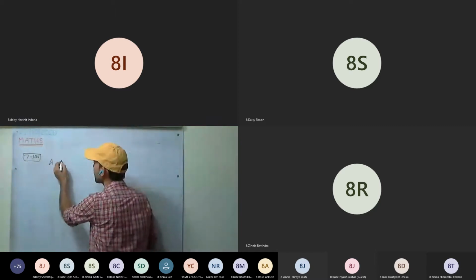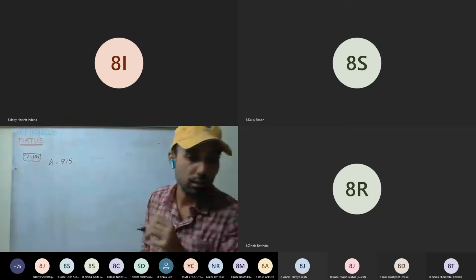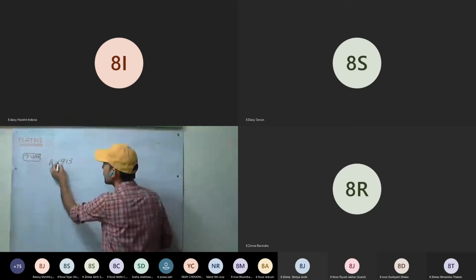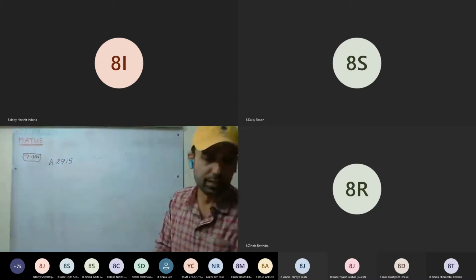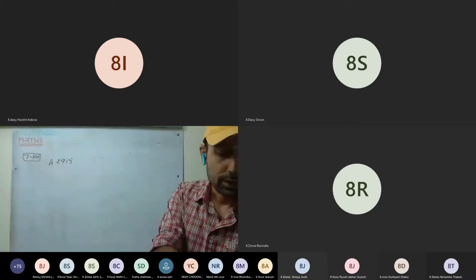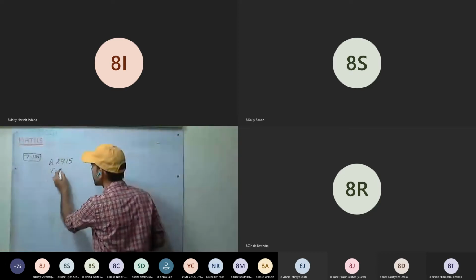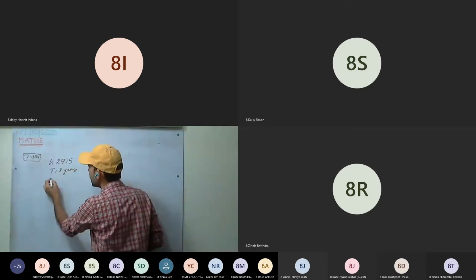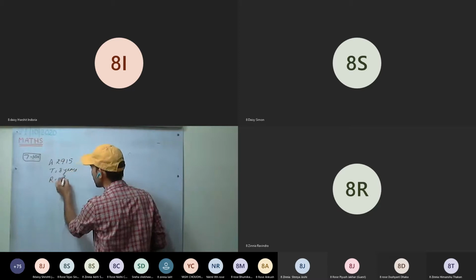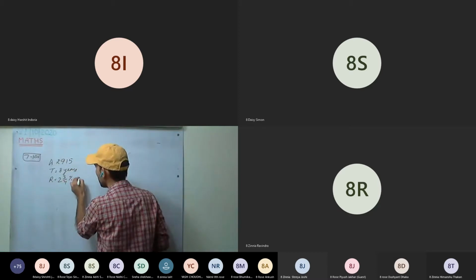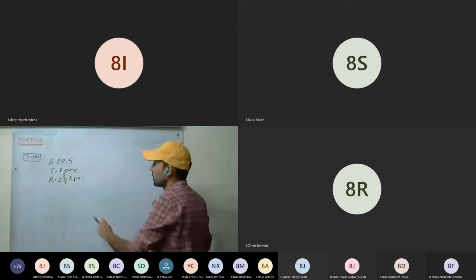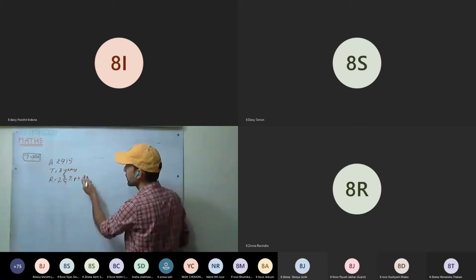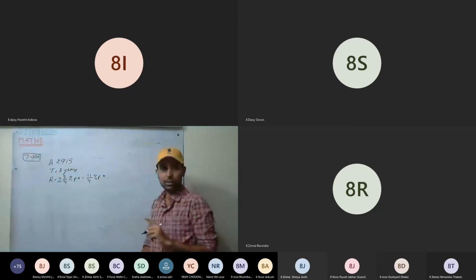So amount equals 915 rupees. Sorry, the sum of money you can take as P. In 8 years, time equals 8 years. Rate is 2 3/4% per annum. So it is 2 3/4: 2 4s are 8, 8 plus 3, 11/4% per annum. Now which formula will you be using?